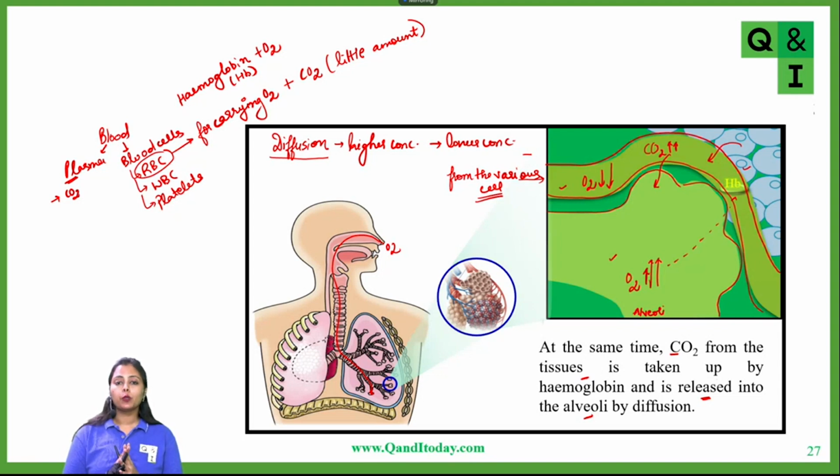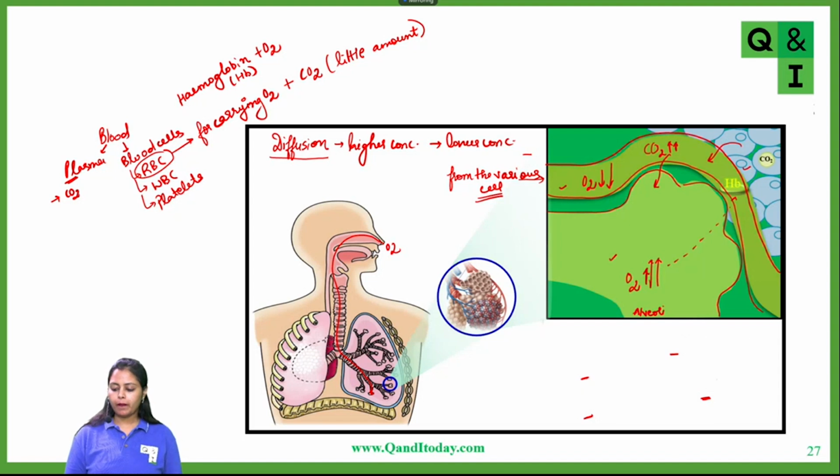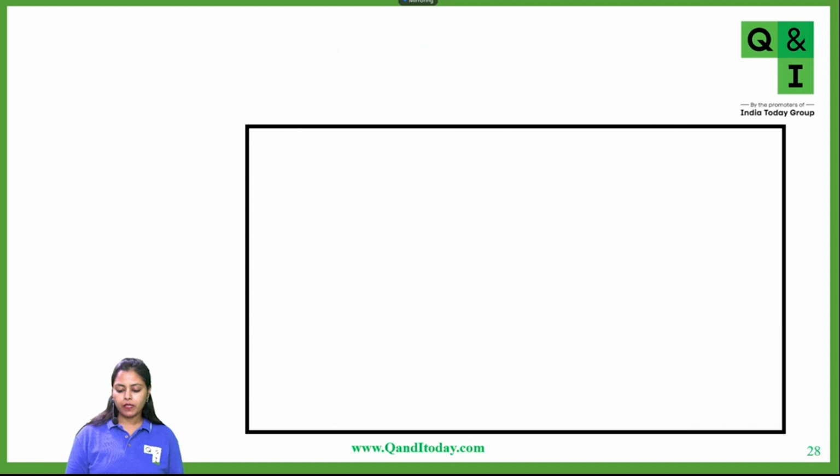That is diffusion, the movement of gases from the region of higher concentration to lower concentration. So carbon dioxide moves from the cells into the blood, and from the blood into the alveoli. From the alveoli, the carbon dioxide will move out through the nasal passage. So that's how diffusion takes place.